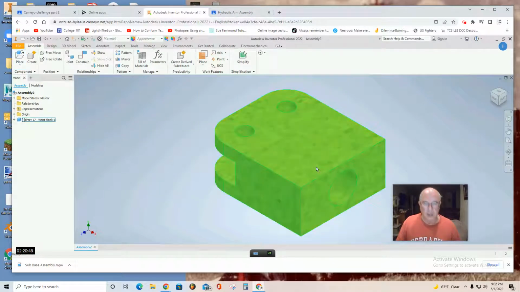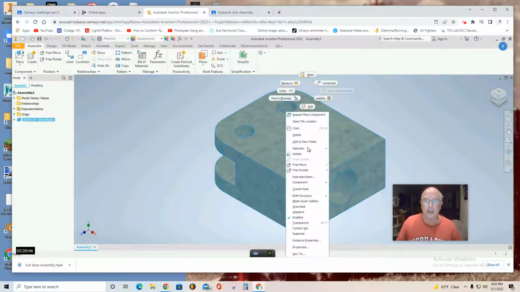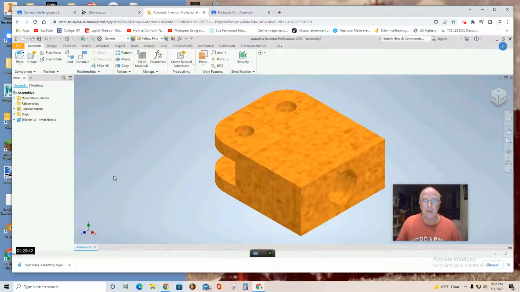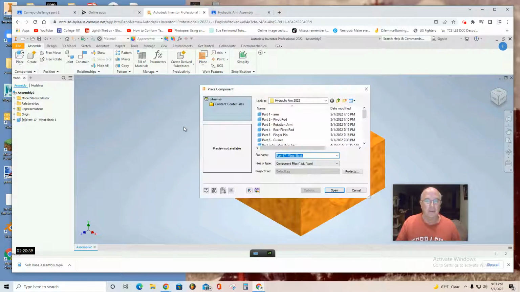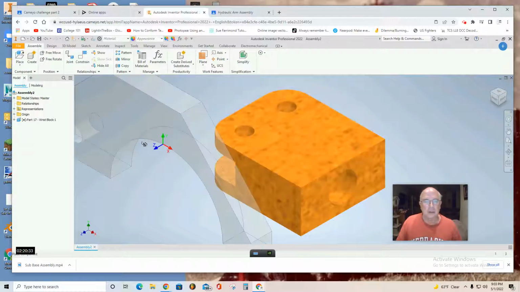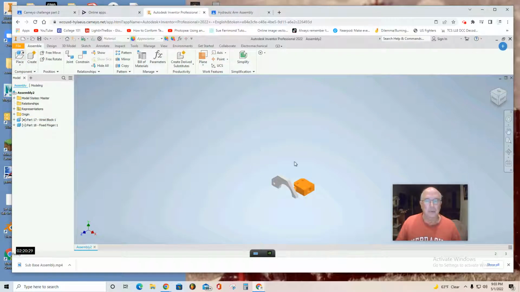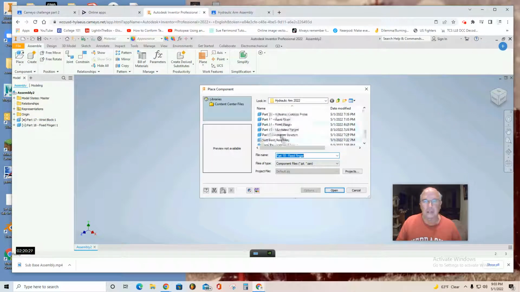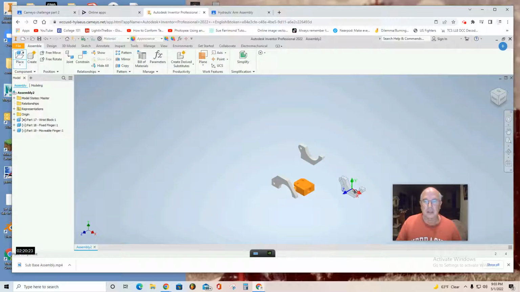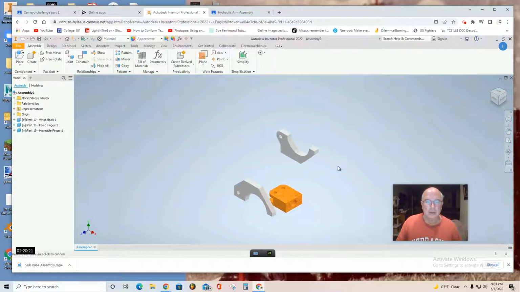And then hit Escape. Then I'm going to right click and ground it. Now I can place the fingers. So I'm going to place fixed finger 18, click, hit Escape, and then also place fixed finger 19, movable finger. Click, hit Escape.